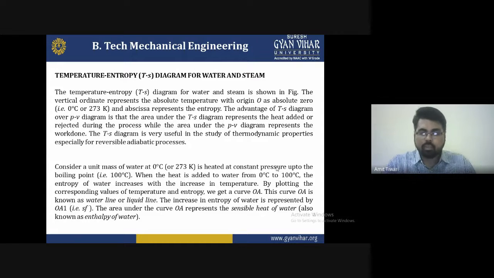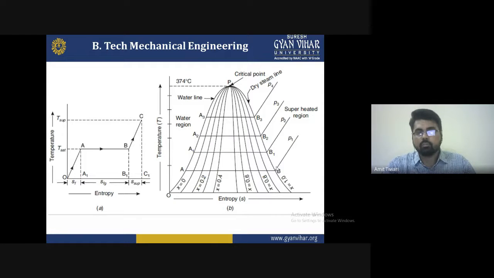The entropy of the water is represented by SF, and the sensible heat of the water from O to A is SF, the condition of liquid.